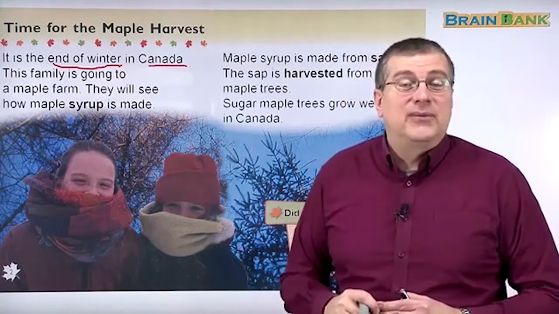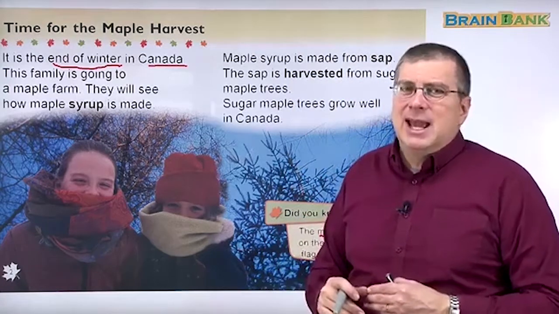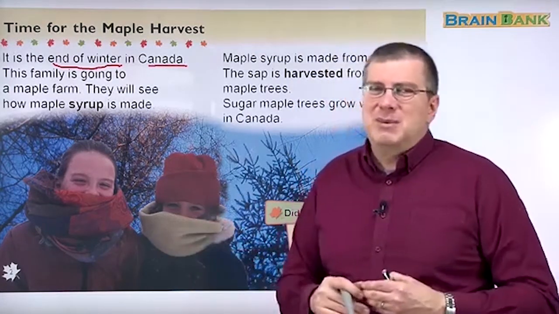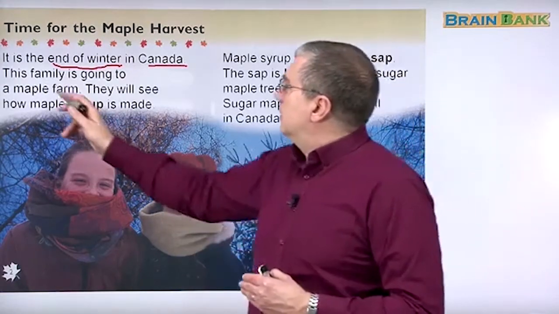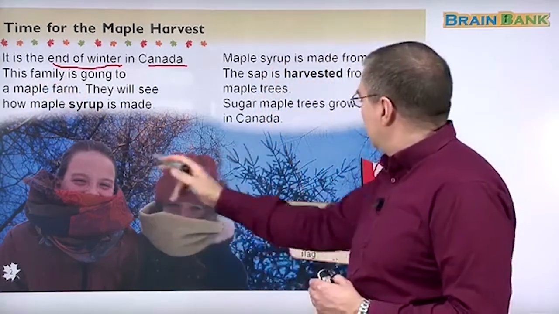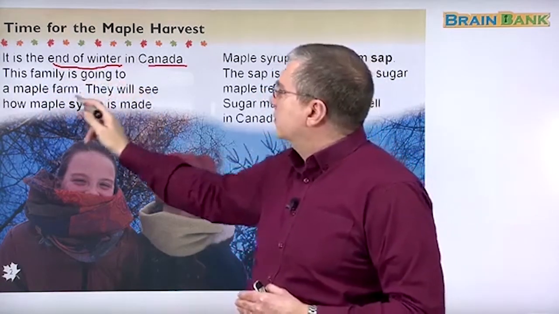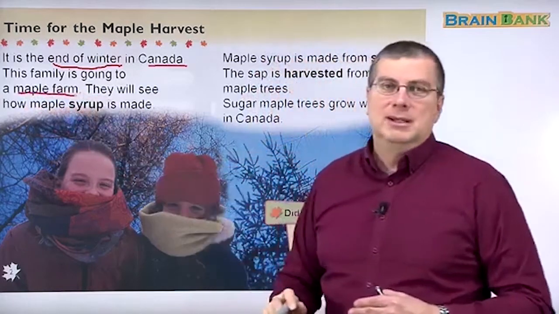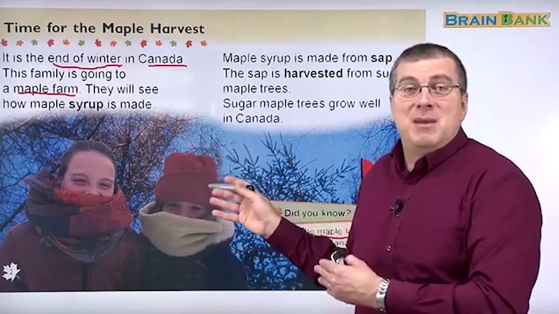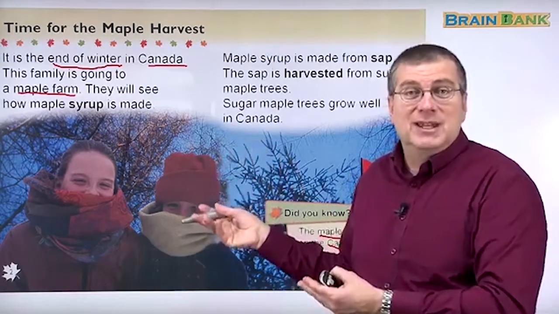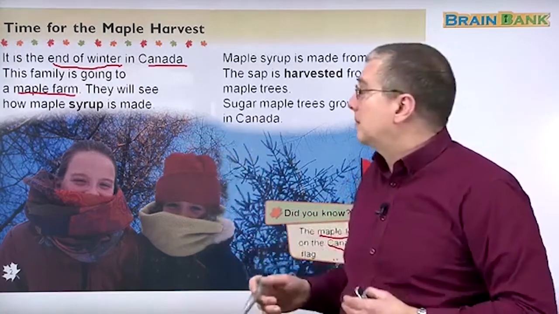Around the end of February or the beginning of March. But remember, Canada has a very long winter, so maybe it's in March sometime, maybe middle March or end of March. This family, these are the girls of the family. This family is going to a maple farm, right? A farm, of course, is where people grow food. This is a maple farm. They grow maple trees and they get the syrup from the maple trees at this farm.